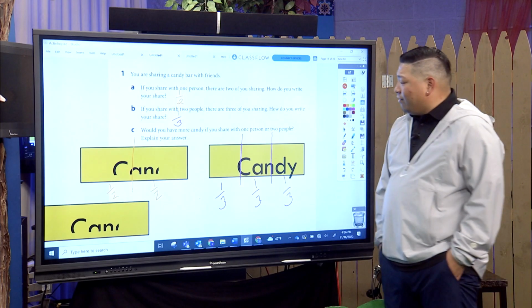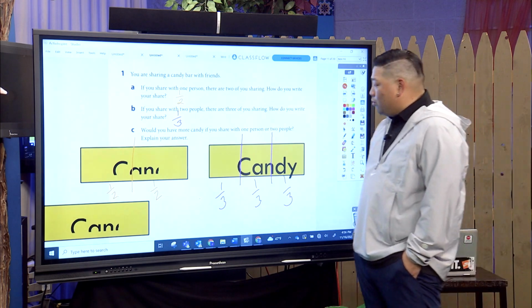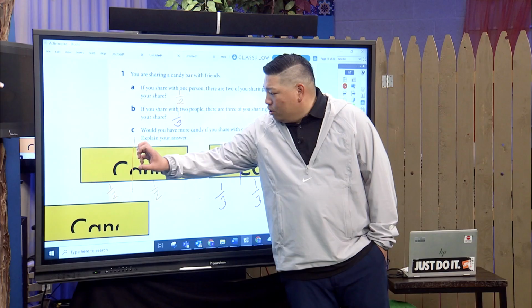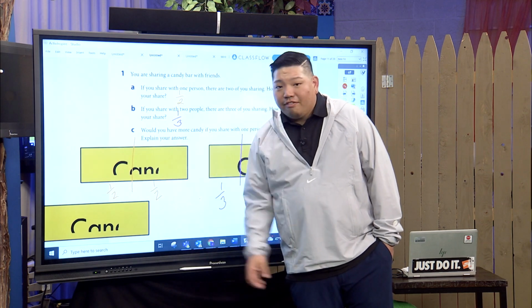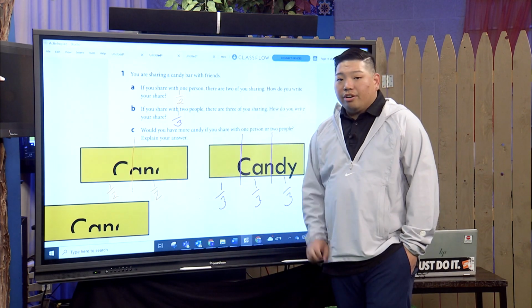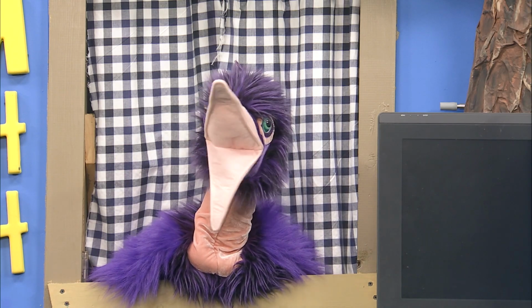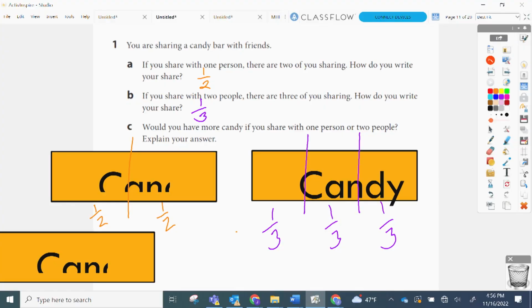Would you have more candy if you share with one person or two people? Oh, I'm sorry, one puppet or two puppets. Yes, thank you. So let's take a look. Boys and girls at home, would you have more candy if you had 1/2 or if you had 1/3? Well, it looks like that half piece is a lot bigger than the third. So I'm going to go with the half. I agree with you there.